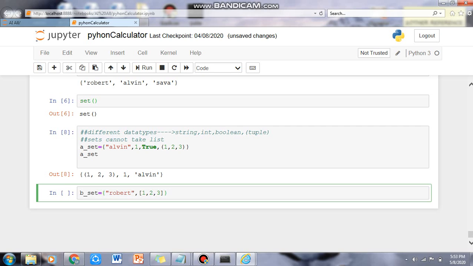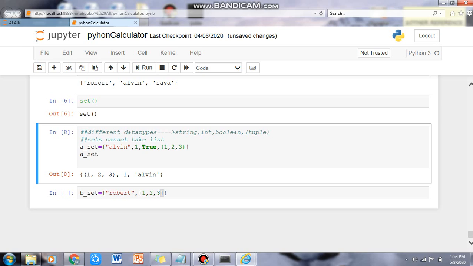If we make a new set, say B set, and take a string and a list here, remember the list always starts with square brackets, a tuple always starts with round brackets, and the dictionary always starts with braces. Set also starts with braces, but a dictionary has key-value pairs, whereas a set has only elements.